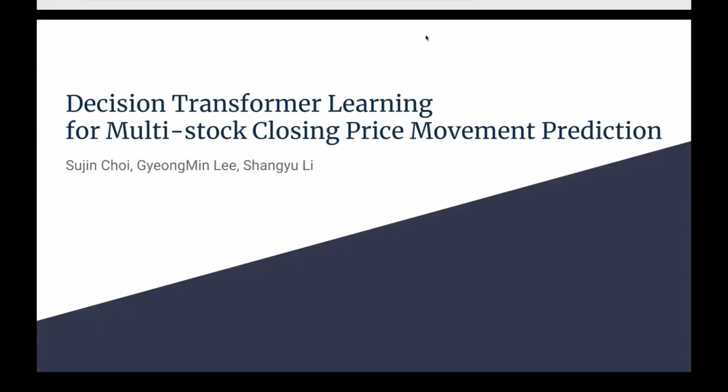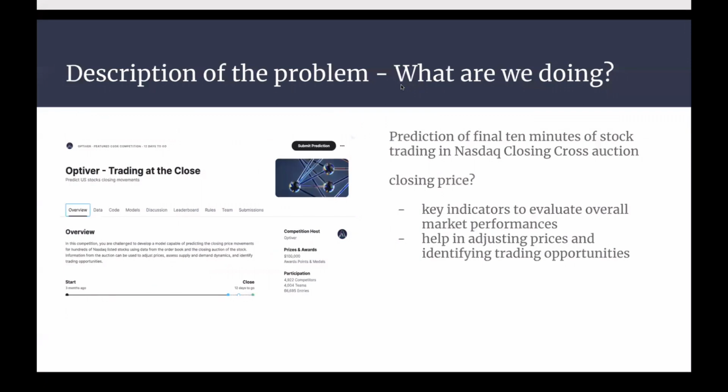Hi, we are Team 26, presenting Decision Transformer Learning for multi-stock closing price movement prediction. First, I would like to introduce what we're doing. Our project is task-oriented, where we participated in the Kaggle competition. It is to predict the final 10 minutes of stock trading in the Nasdaq closing cross auction, which can track the closing price movement.